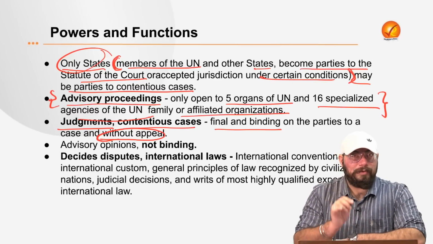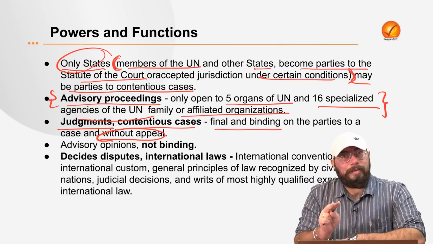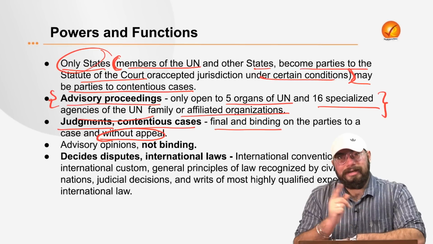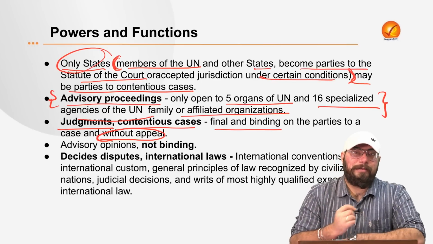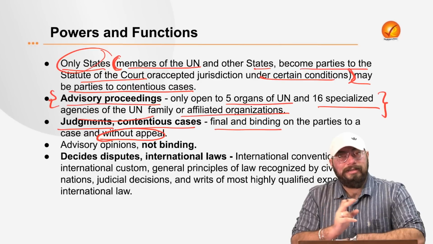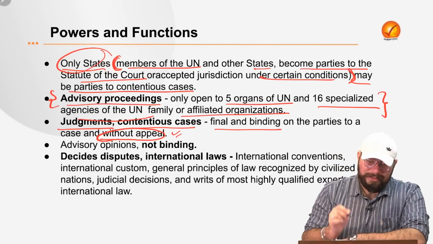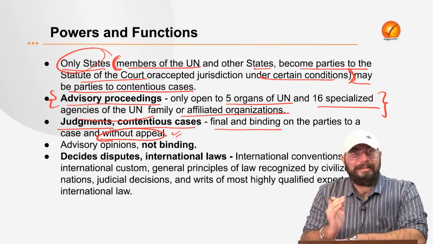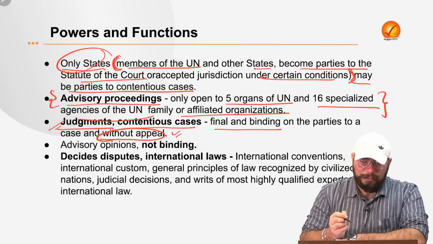So I hope you understand that whenever we say judgments in the contentious cases are final and binding, it is only in the case when both of the parties agree to the judgment. If they don't agree to the judgment, and if a judgment is against some party, of course they won't agree. And if they don't agree, they won't follow, and it won't be final and binding on them. Right? So in legal discourse, of course, it is final and binding, but in practicality, there are a lot of loopholes in this particular point also. And also these judgments are without any appeal. So if the judgment goes against any particular party, they can't file an appeal against that particular order. So that is your judgments in case of contentious cases.